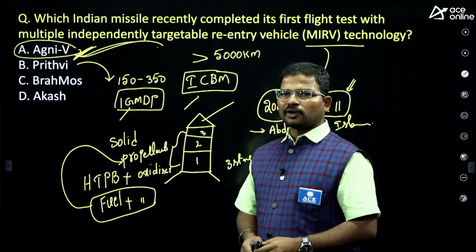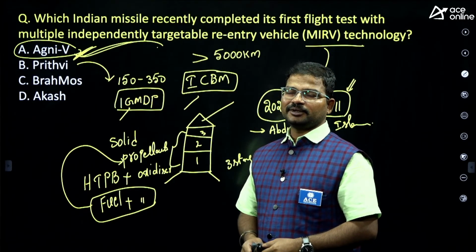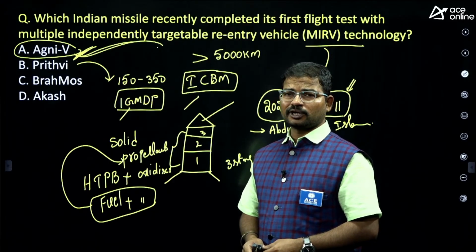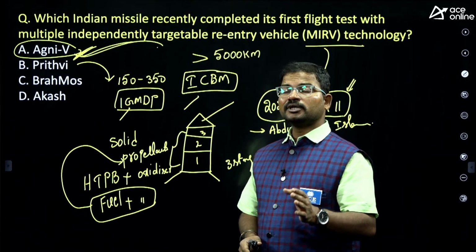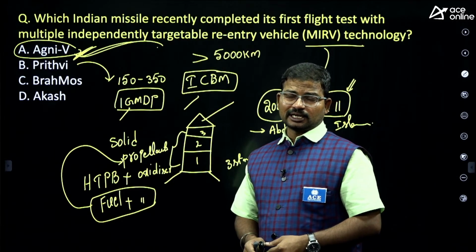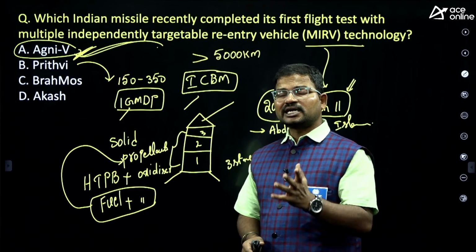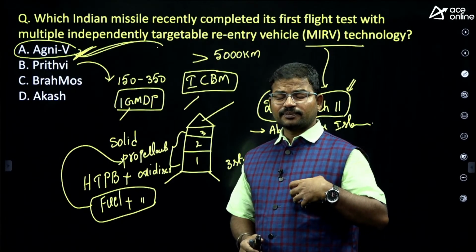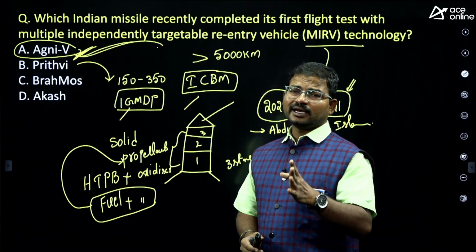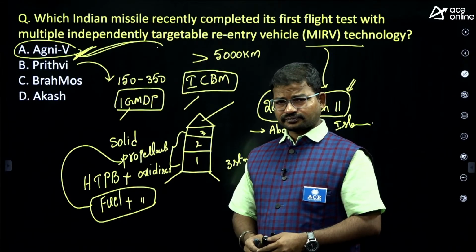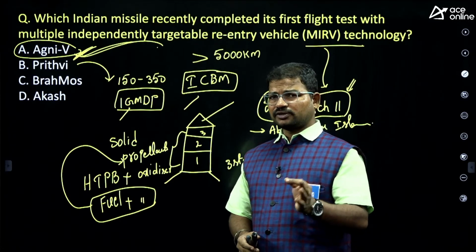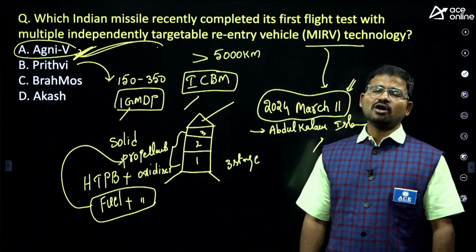Who led this program? Dr. APJ Abdul Kalam. That's why Abdul Kalam ji is considered the Missile Man of India.